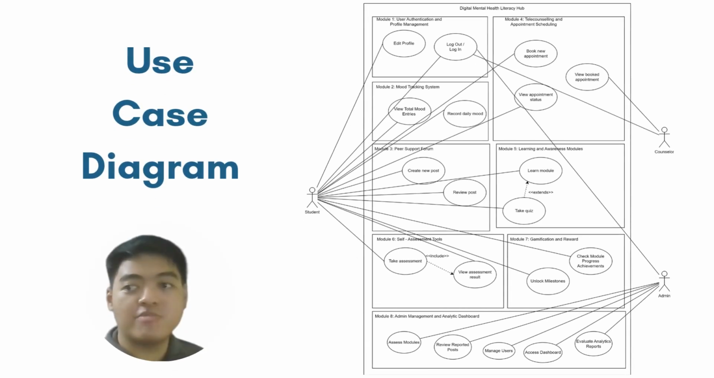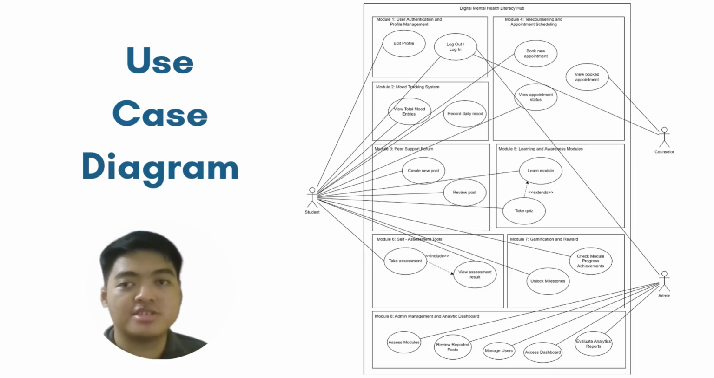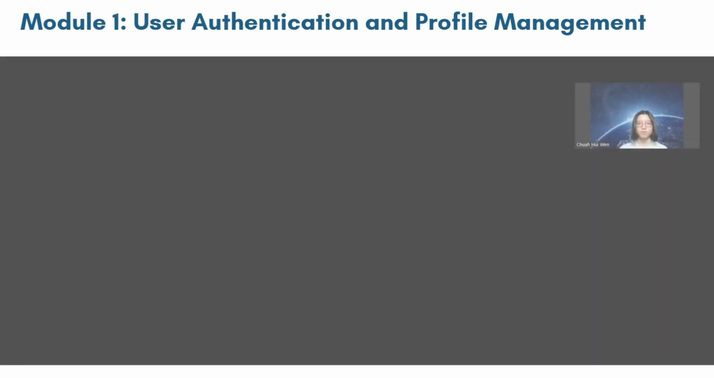This is the use case diagram, which consists of 8 modules and 20 use cases divided accordingly between 4 members, which will be presented after this. The 3 actors are student, counselor, and admin. And the 8 modules start from user authentication and profile management, mood tracking system, peer support forum, telecounseling and appointment scheduling, learning and awareness modules, self-assessment tools, gamification and reward, and finally admin management and analytic dashboard.